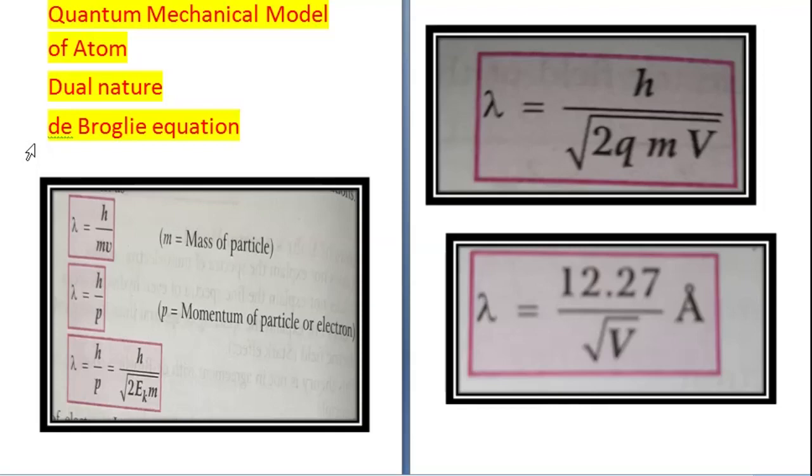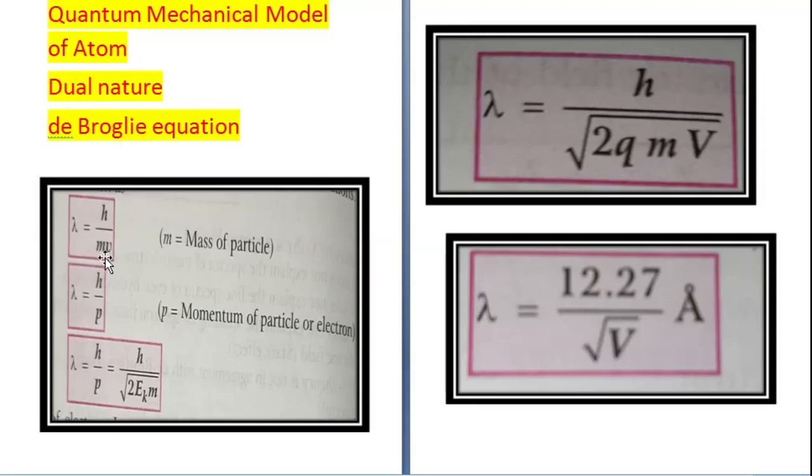radiation. Now, light radiations show phenomena like interference and diffraction, which are the properties of waves. The photoelectric effect shows the particle nature of light radiation. Photoelectric effect is shown by particles. Diffraction and interference are shown by waves, and both these properties are present in light, so that means it has dual